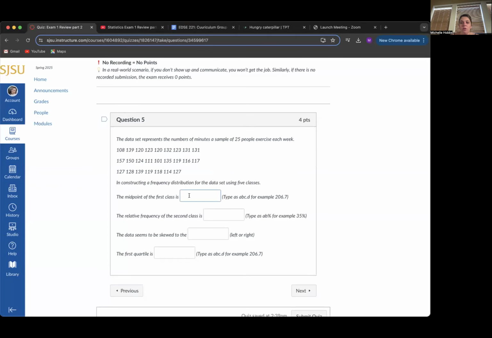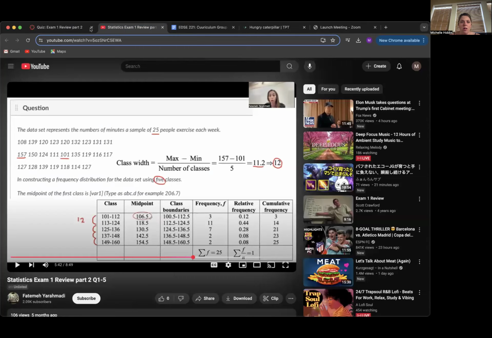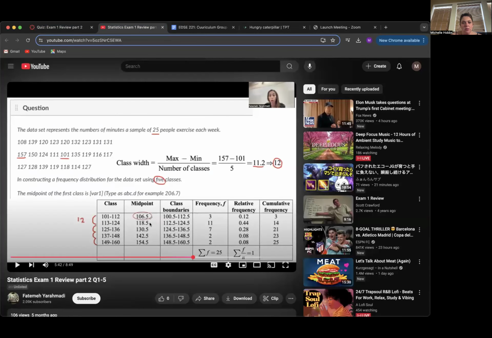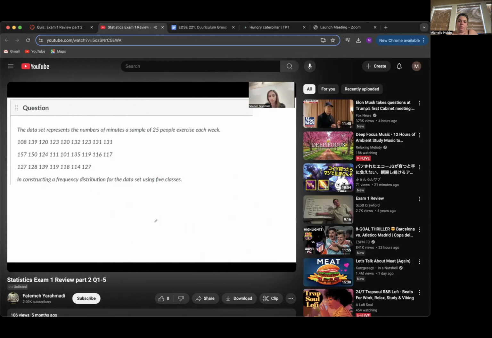Guys, do not round these things. Midpoint is representative of the first, second, third, or other classes. We don't round them. So the midpoint of the first class is 106.5.